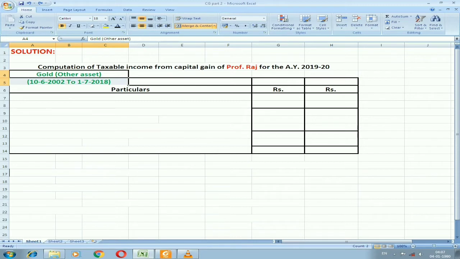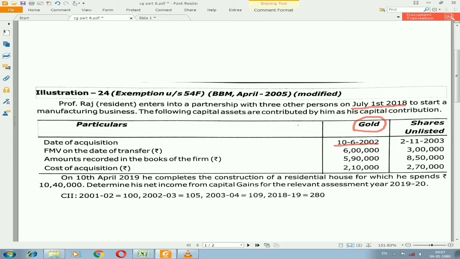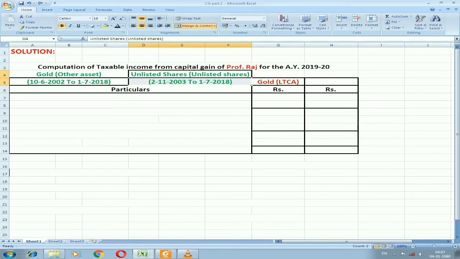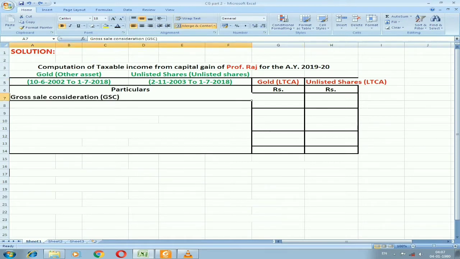As gold will come under the category of other assets, it will be considered as long term because the duration is more than 3 years. Then unlisted shares, we have the purchase date on 2/11/2003. Sold is on July 1st 2018. For this we are supposed to check a duration of 2 years, because unlisted shares come under the category of unlisted shares only. It is more than 2 years, so that is the reason it will be unlisted shares as a long-term capital asset. As we are having two assets, I need to mention the asset name along with which type of capital asset it is.